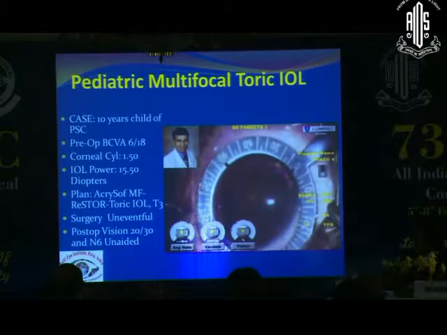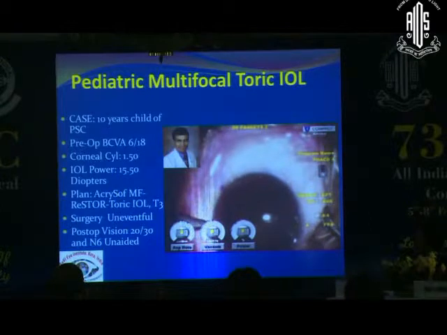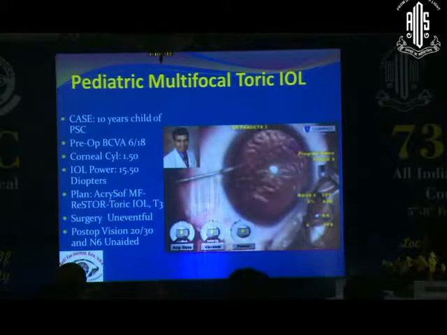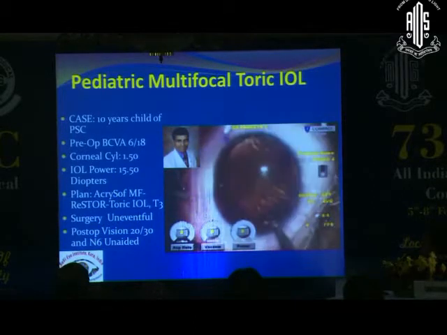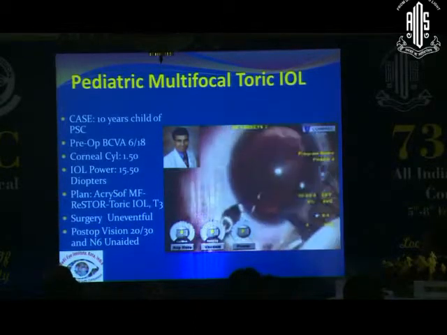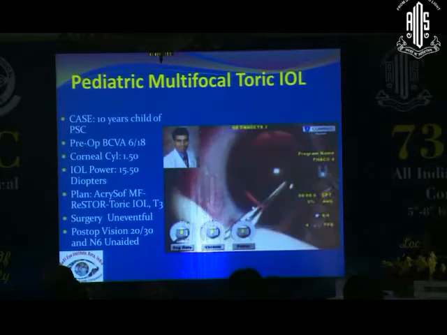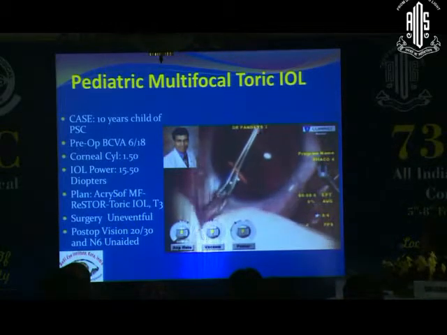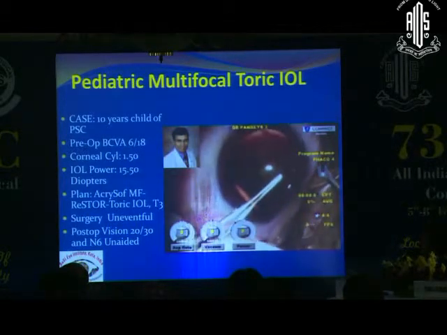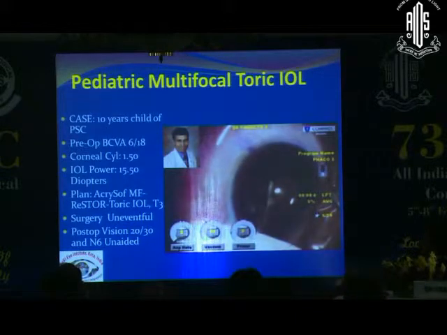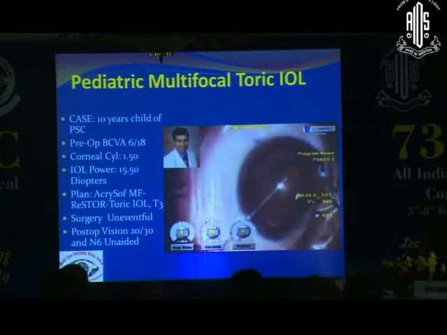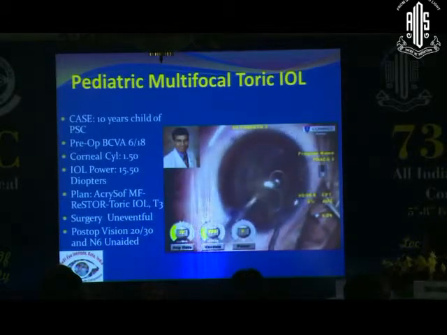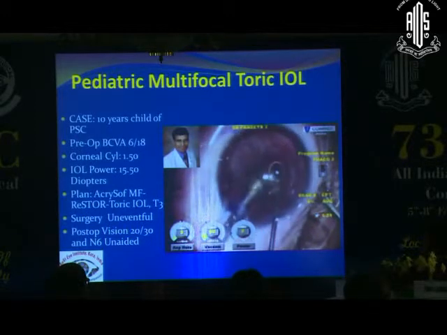Multifocal toric lens can also be a good option in unilateral cataract cases. This is a 10-year-old child who presented to us with a posterior subcapsular cataract, and in this case the cataract was unilateral. So we decided to implant a multifocal toric lens. After marking the eye, we did capsular rhexis and hydrodissection, followed by implantation of the multifocal toric lens. And the visual outcome is very good in these cases.